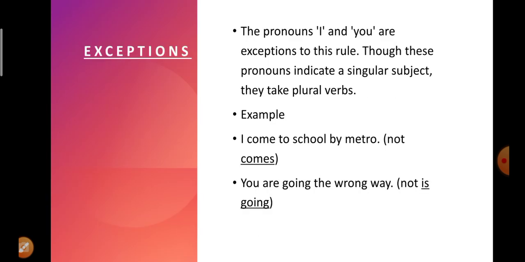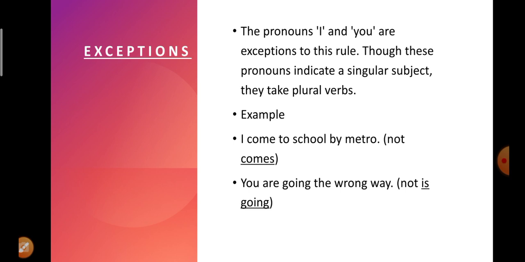Now, coming to the exceptions, what are the exceptions to this rule? The pronouns I and you are exceptions to this rule. Though these pronouns indicate a singular subject, they take plural verbs. So, I and you are singular subjects, but whenever we use them in a sentence, we will use plural verbs with I and you. Now, for example, I come to school by metro.